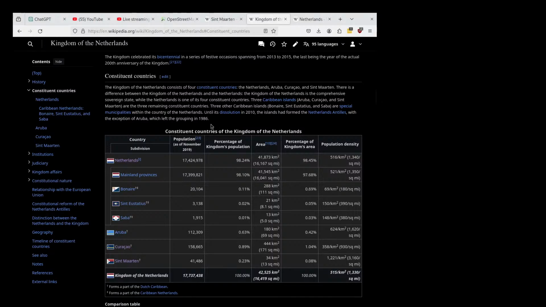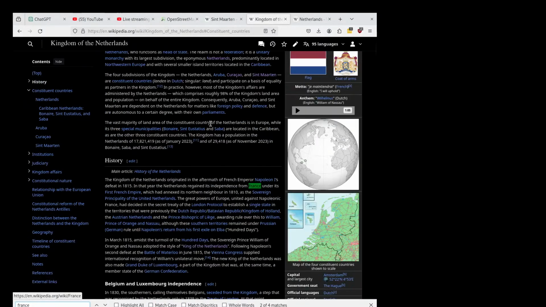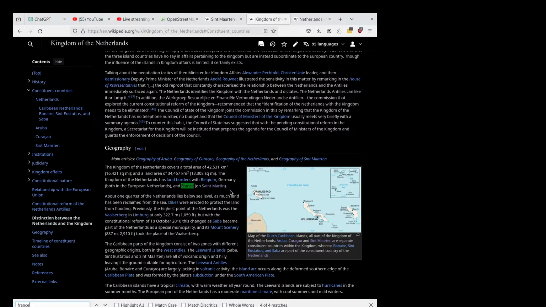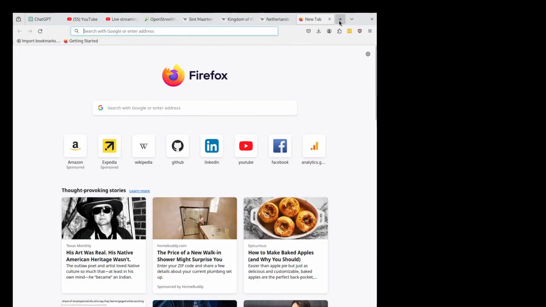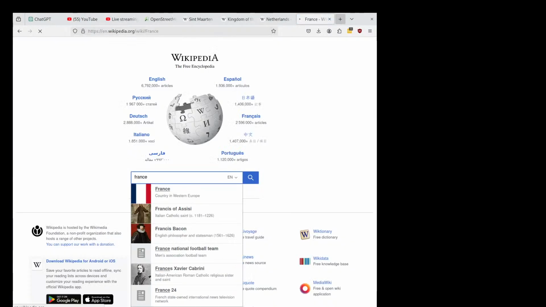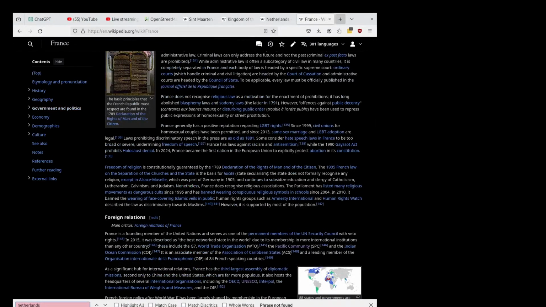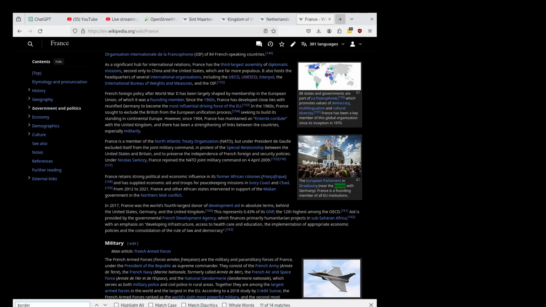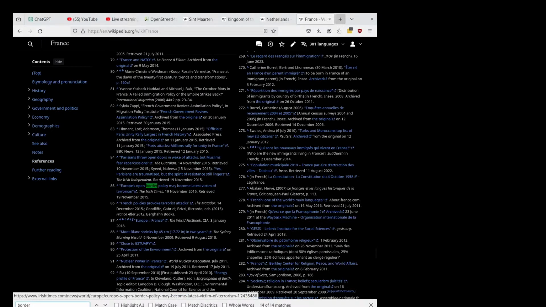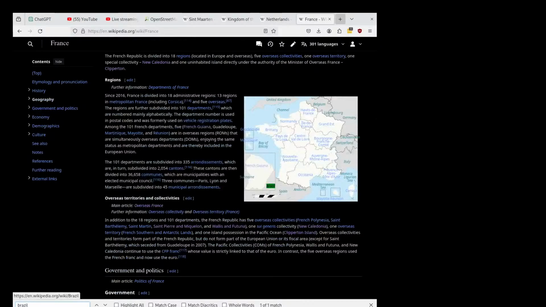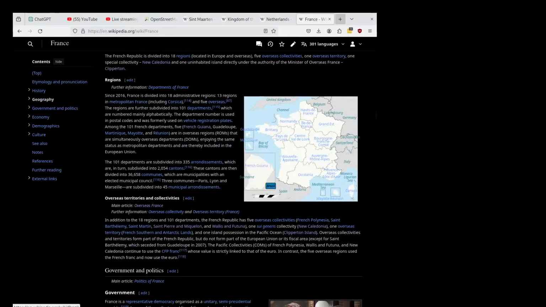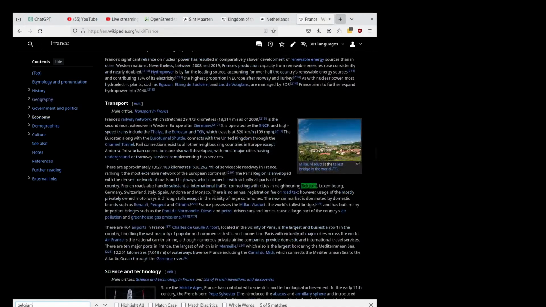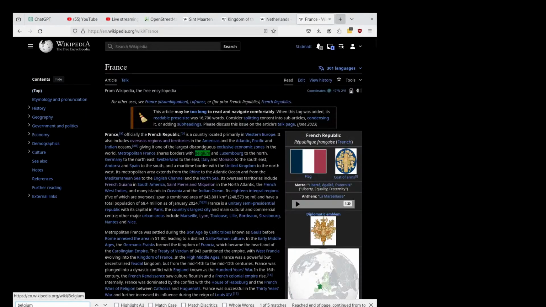Is going to be France. Let's see here. Oh, land borders with Belgium, Germany, and France. So it is correct here, and Wikipedia is correct. And if you go to France, the page does not talk about the countries it borders. Belgium. I mean, yeah, that's for mainland France.